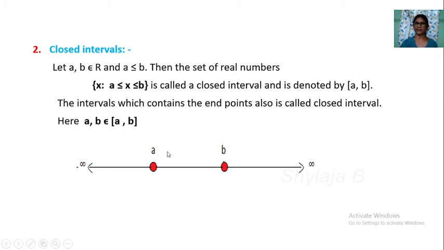A is less or equal to B. So here it is closed, filled with color here, color filled here. This A belongs to the closed interval. This B belongs to the closed interval. Means all the points from A to B, the extreme ends, belong to the interval A comma B. So this is the concept of closed intervals.